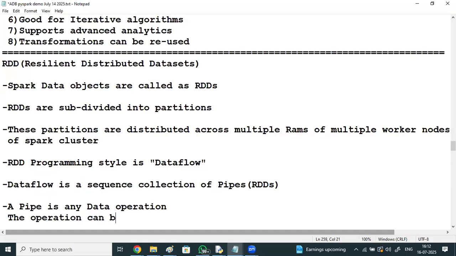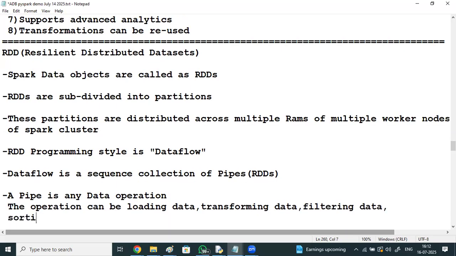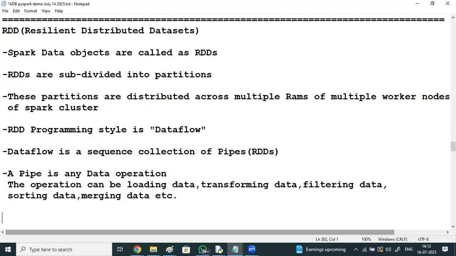The operation can be loading data, transforming data, filtering data, sorting data, merging data, etc. At each pipe, the transformation or filtering will happen in Spark. In Spark, the data flow is executed.